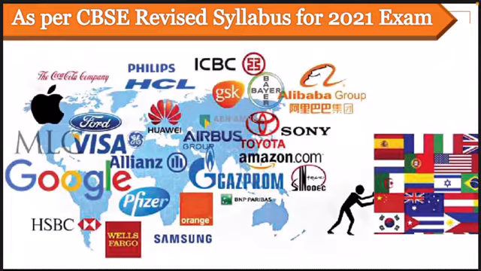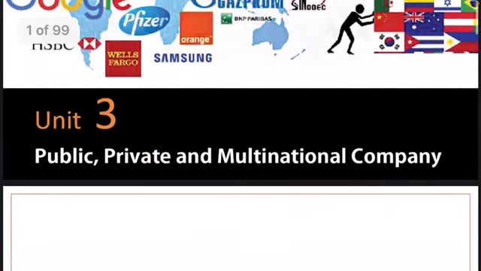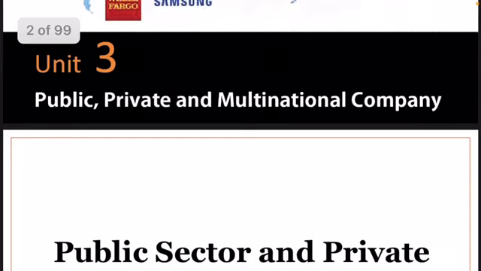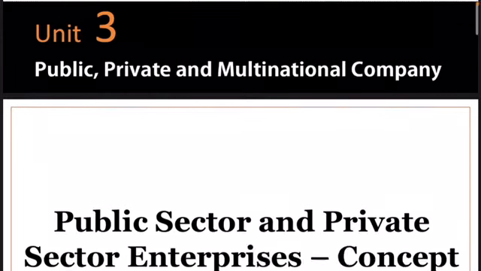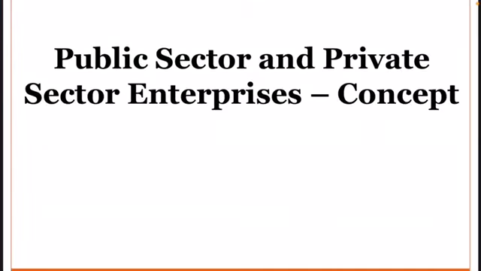Okay, and this PPT and this discussion which we are going to do is as per the CBSE revised syllabus, after removing the topics which are not coming in your exams this year. So we'll start the chapter that is public, private and multinational companies or global enterprises. So public sector and private sector enterprises. Okay, now what is public sector enterprise and what is private sector enterprise?